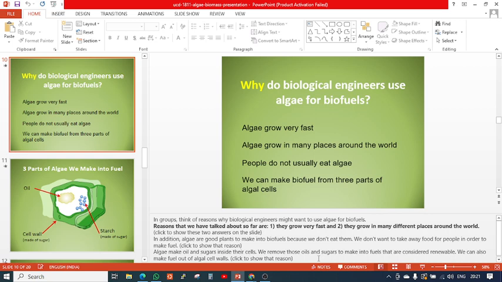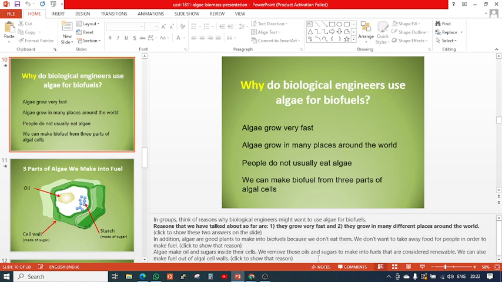These are the reasons. The first reason is that it grows very fast. It is the fastest growing plant on the earth. No plant other than algae can grow to twice its weight in a day. Let's say you are an algae: if you are 50 kg today, tomorrow you will be 100 kg. It is a rapid weight-increasing machine in the form of biomass.